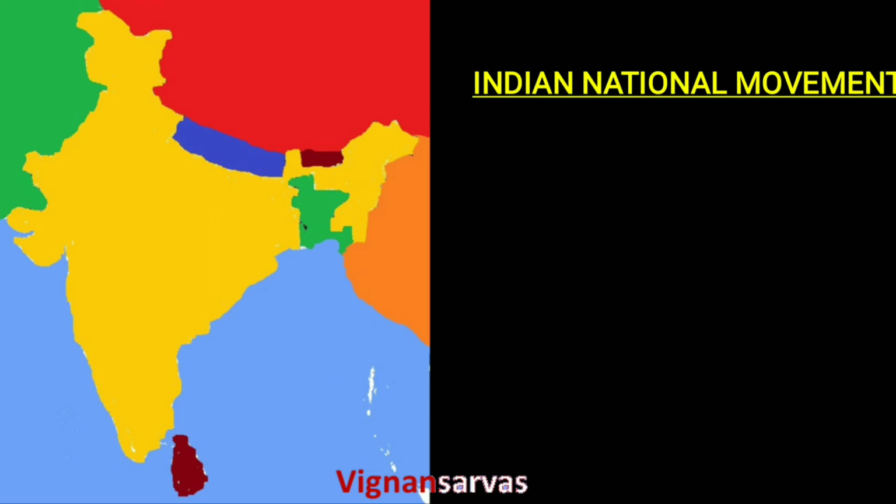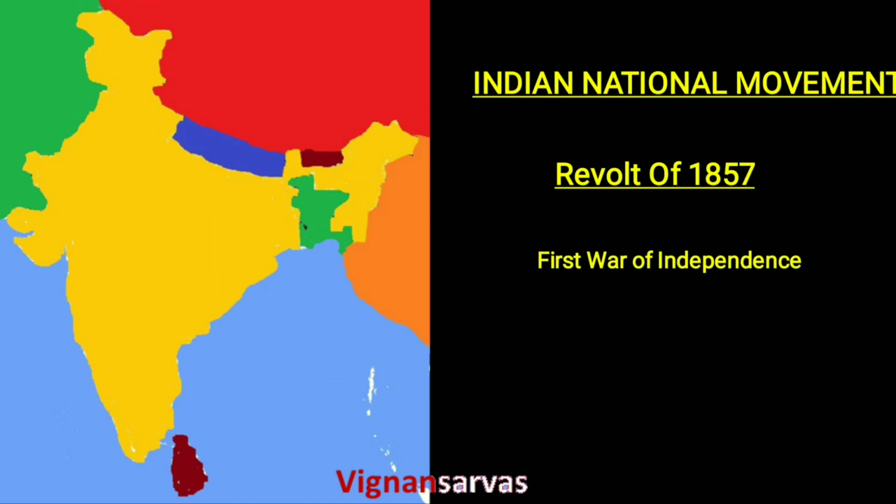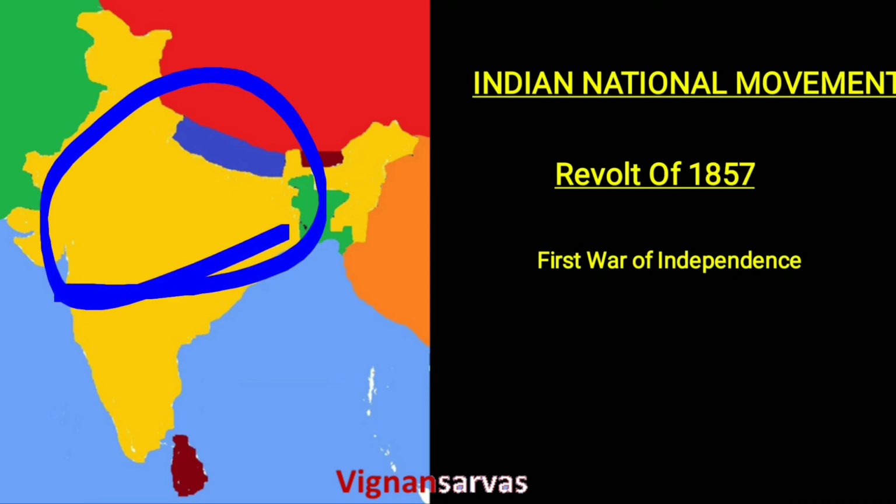Most of the historians treated the beginning of the Indian national movement from the outbreak of the 1857 revolt. But some others felt that the beginning is from the formation of INC. However, we start from the 1857 revolt. The 1857 revolt is also called the First War of Independence by V.D. Savarkar because it was the first and largest revolt against the British. It covered most parts of North India and also some parts of South India.